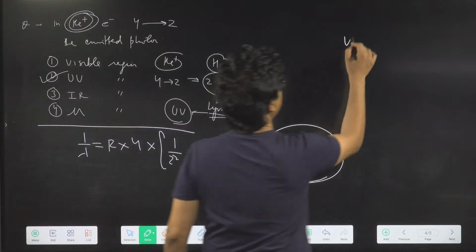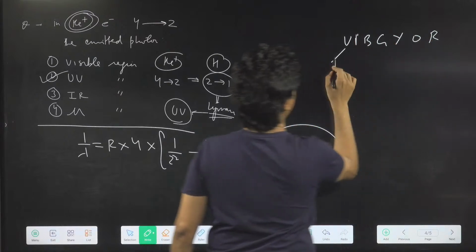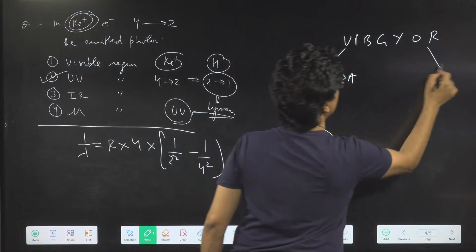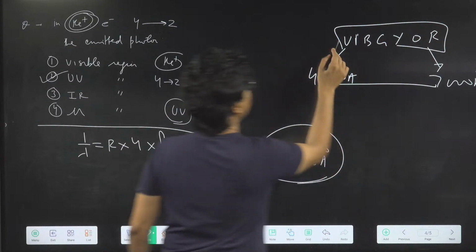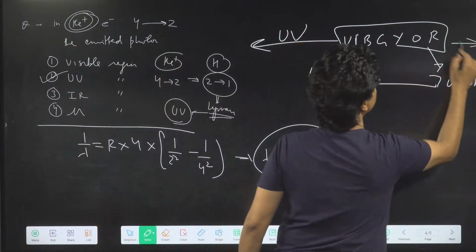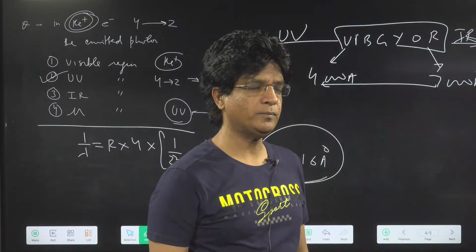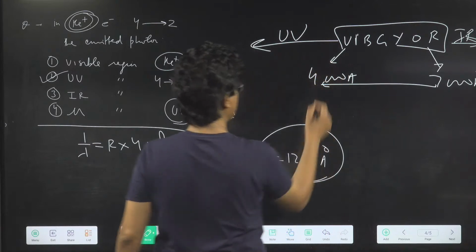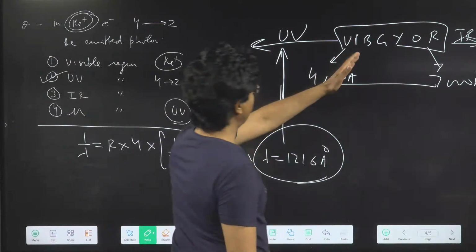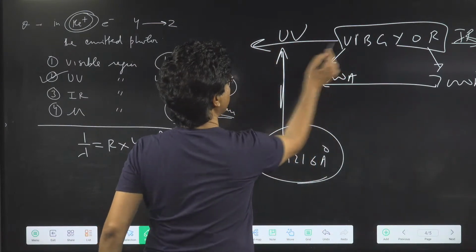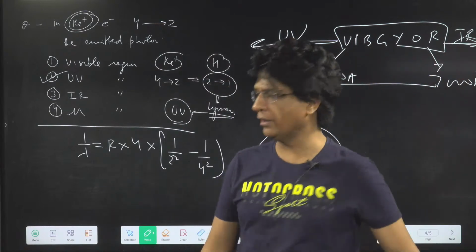We all know that as far as Vibgyor is concerned, we have got 4000 angstrom to a range of 7000 angstrom. In this region, we are in the visible region. Less than that, UV region. More than that, infrared region. And definitely, this 1216 is lesser than 4000. So below 4000 is ultraviolet. Anything left of violet is ultraviolet. Anything right of red is infrared. Agree or not?